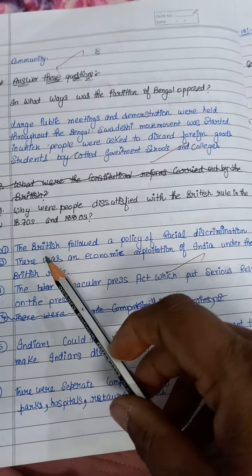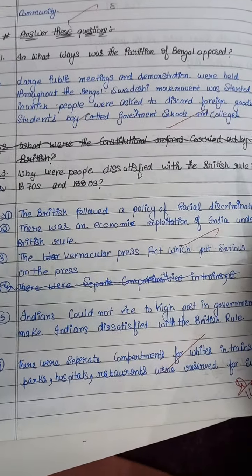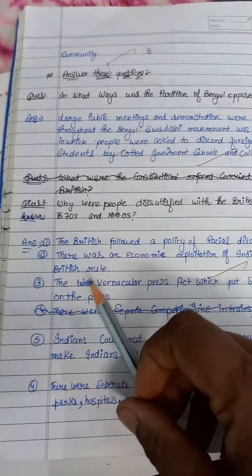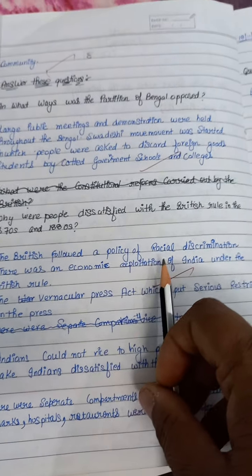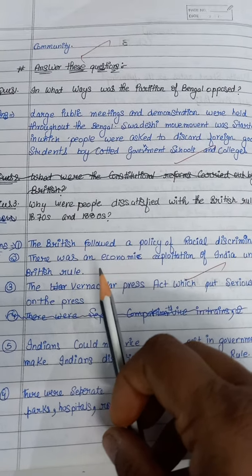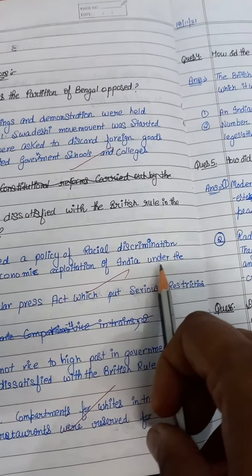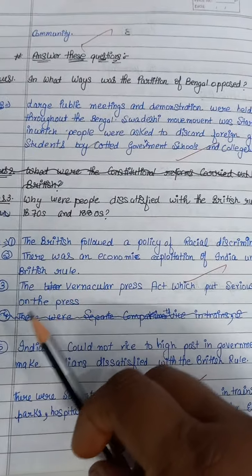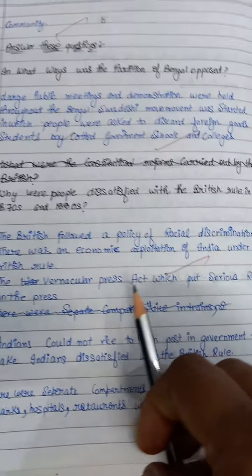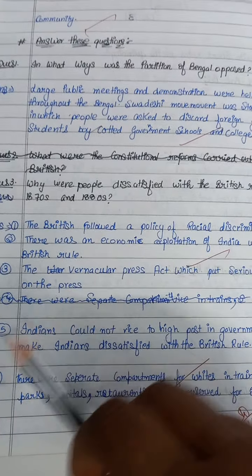Number one, the British followed the policy of racial discrimination. Number two, there was an economic exploitation of India under the British rule. Number three, the Vernacular Press Act, which put serious restrictions on the press.